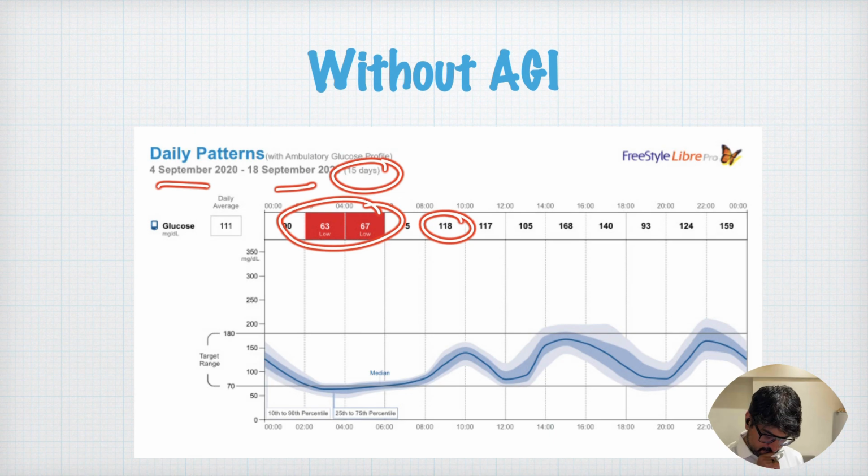Okay. Now, also something very interesting. So this patient had an HbA1c of around 6.4%, very good HbA1c.